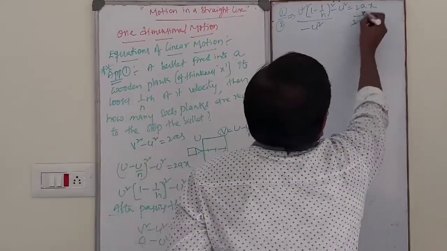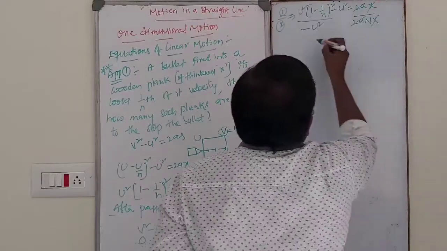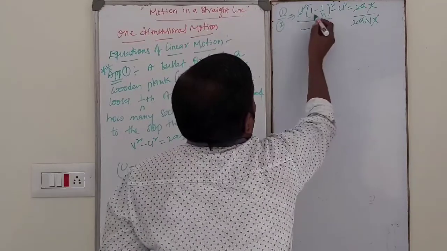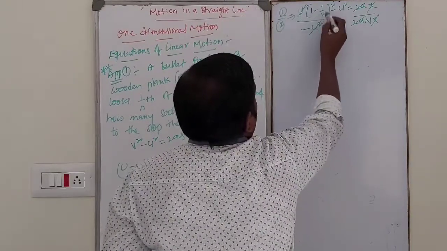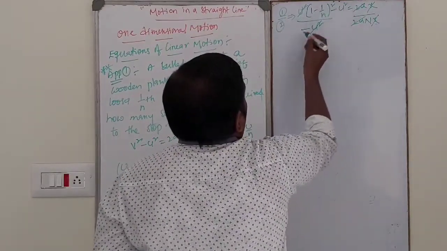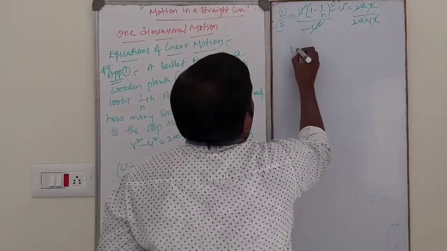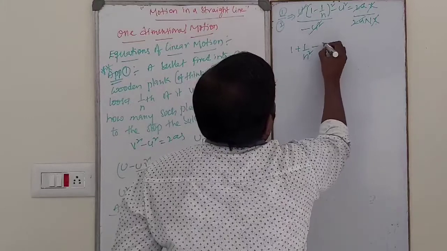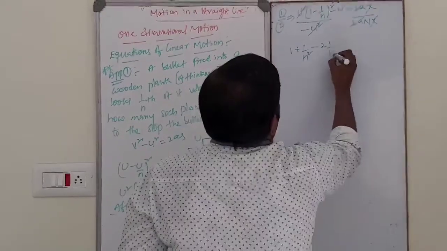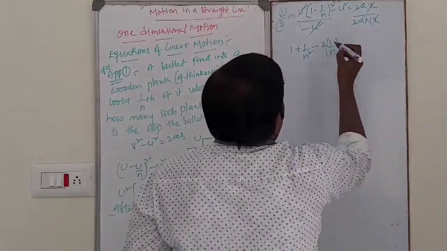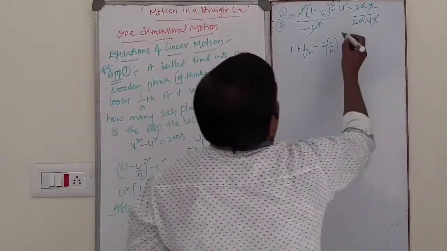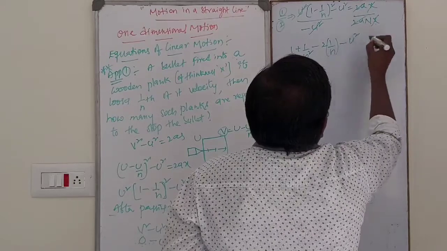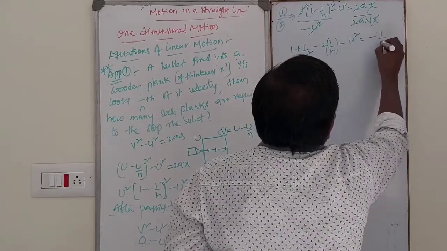Okay, so 2a cancel, x also cancel, u square also cancel. So the remaining 1 minus 1 by n whole square, that is the formula a minus b whole square, a square plus b square minus 2ab. So minus u square is equal to minus 1 by n.